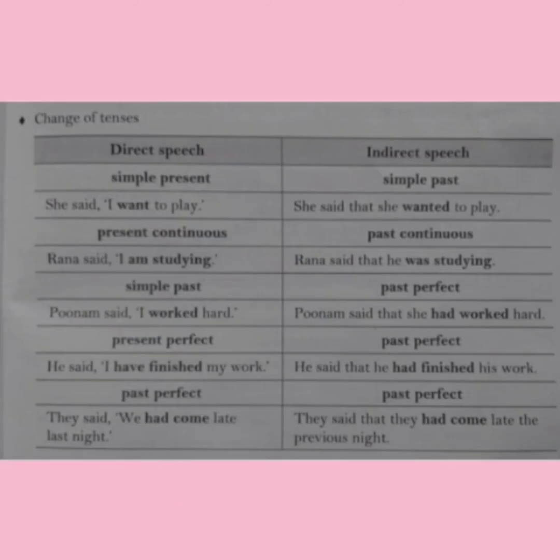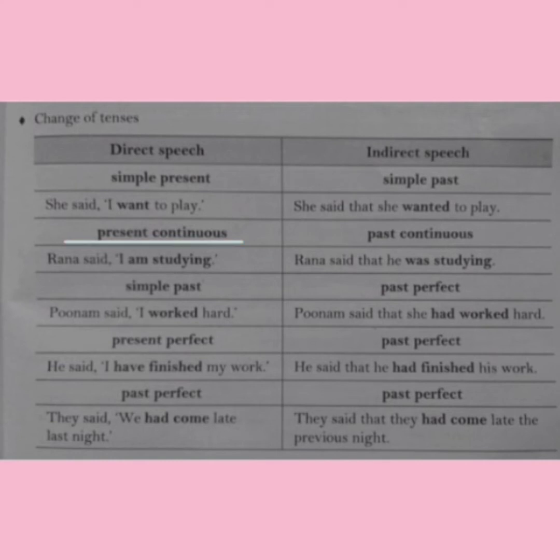When we change the sentence from direct speech to indirect speech, we change the tenses as well. If the sentence is in simple present, the tense will be changed from simple present to simple past in the indirect speech. For example, she said, "I want to play," the direct speech, and the indirect speech will become: she said that she wanted to play. We can see here that the verb "want" has been changed into "wanted."